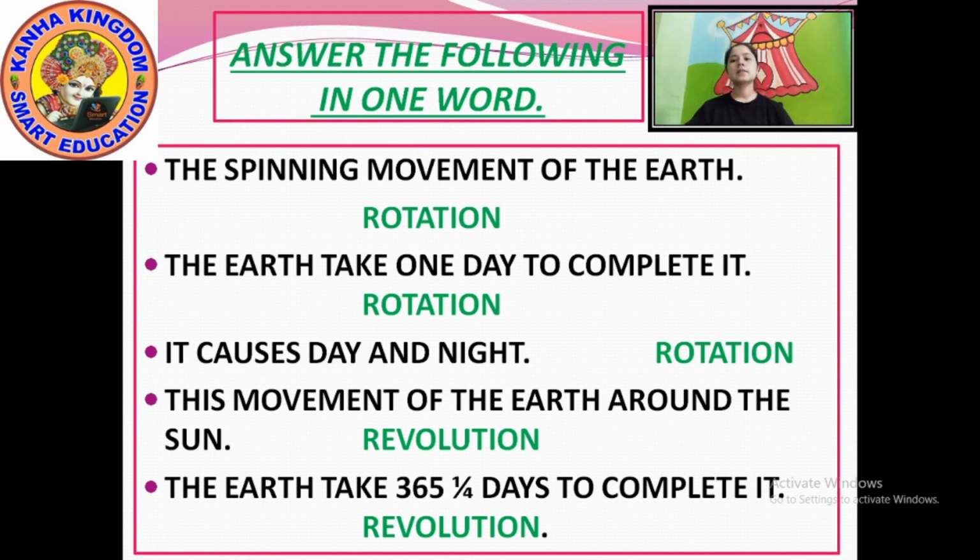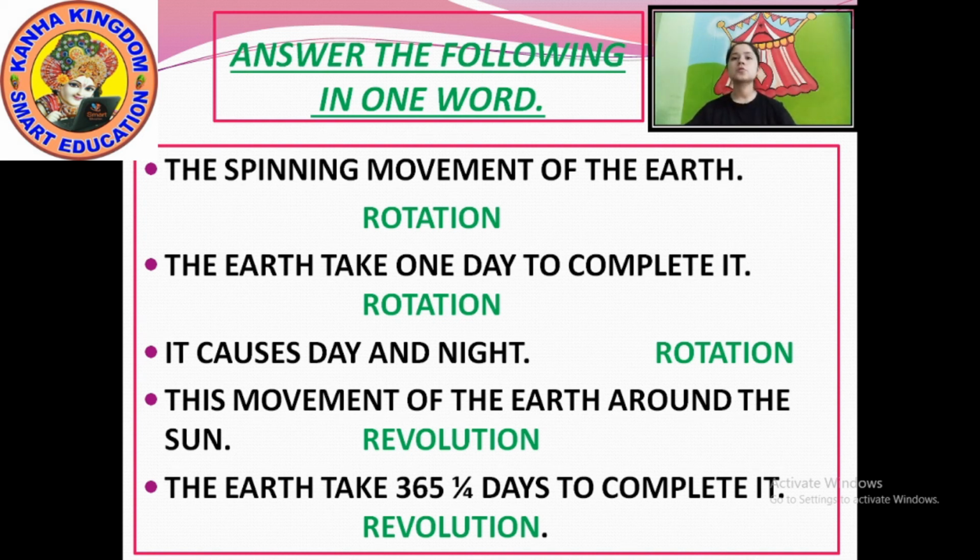The earth takes 1 year to complete it. The earth takes 365 days to move around the sun. That means 1 year. The answer is revolution, R-E-V-O-L-U-T-I-O-N. Okay, so hope you understand.